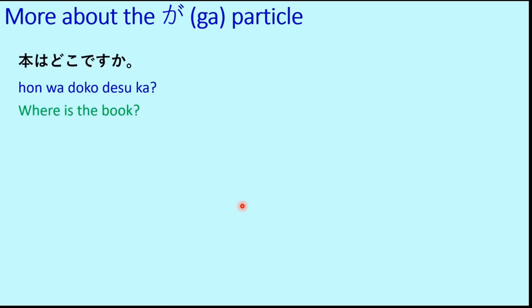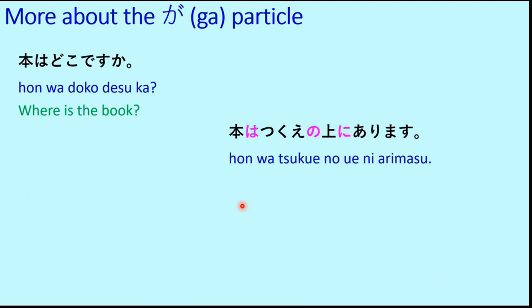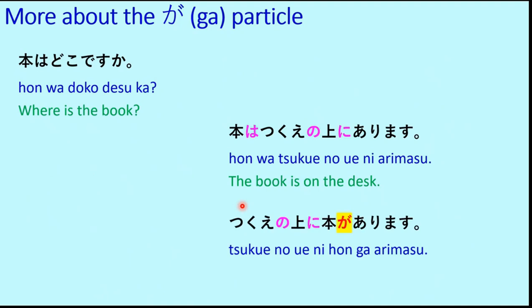Next is hon wa doko desu ka? Where is the book? Hon wa tsukue no ue ni arimasu. So this is from our well-known previous lesson that the book is on the desk or the book is on the table. Hon wa tsukue no ue ni arimasu. Now we can also say this as tsukue no ue ni hon ga arimasu. So just see the difference. The first one is the book is on the desk. This is a generic statement. And the second one is there is a book on the desk. So the meaning is now different.